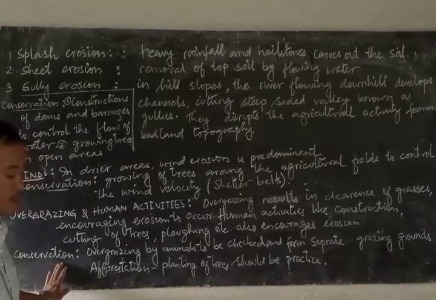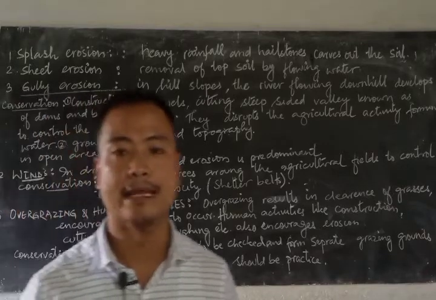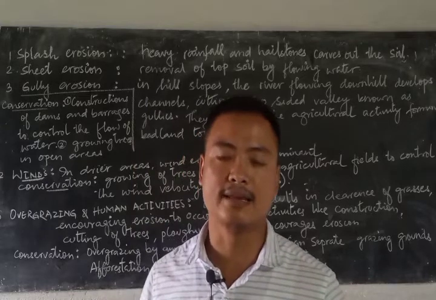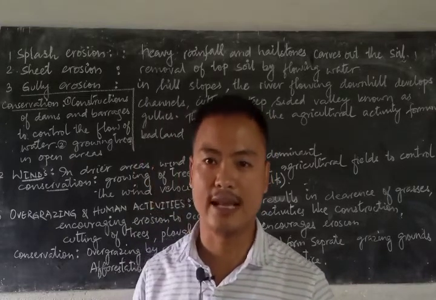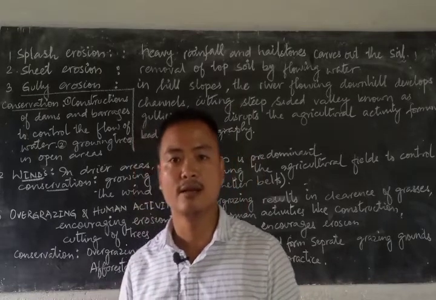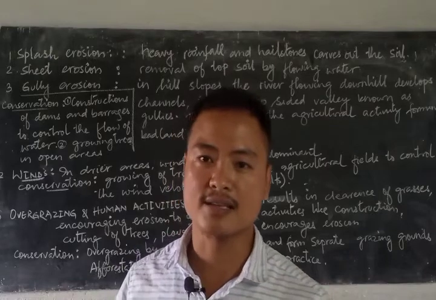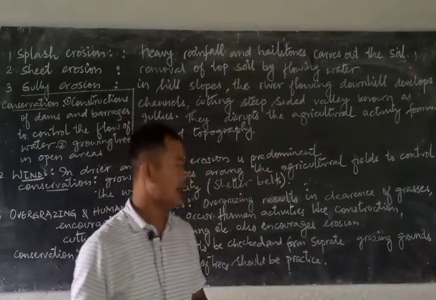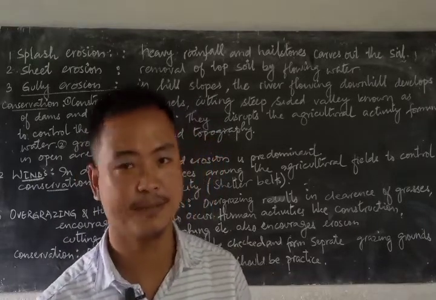So how can we conserve? It's simple, overgrazing can be checked. Now we cannot say that the animals should not be grazing, or that we should not be feeding animals with grasses. Rather, what we can do is leave some open spaces where grasses can grow, and that place can act as the grazing grounds rather than the actual forest covers.